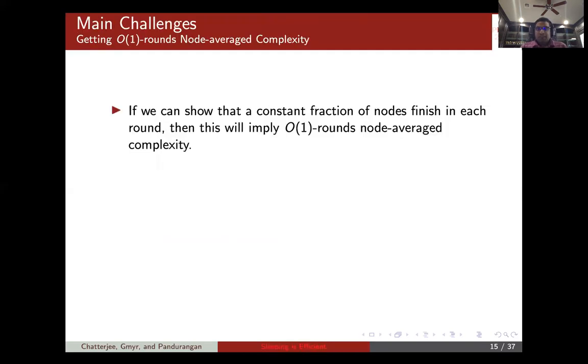So what is the main challenge in showing constant rounds node average complexity? If you can show that a constant fraction of nodes finish in each round, then this will imply constant rounds node average complexity. The point is, we don't know how to do this for an MIS algorithm. We don't know how to design algorithms such that in every round a constant fraction of nodes finish. If you can do that, we'll get a constant rounds node average complexity even in the traditional model.